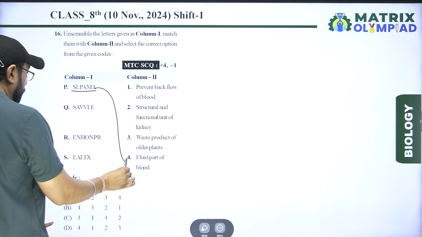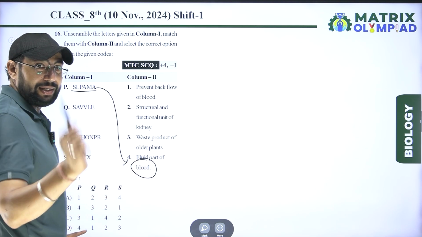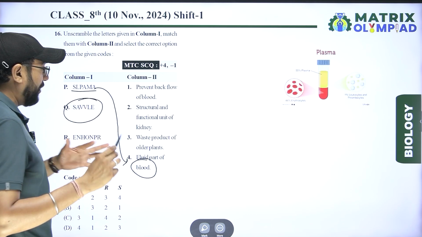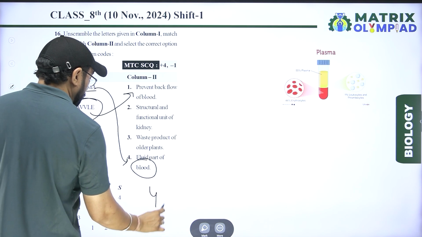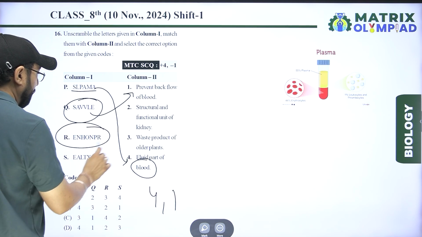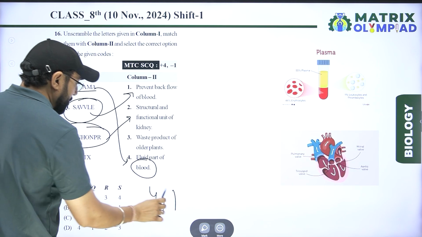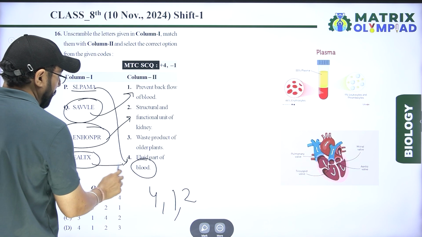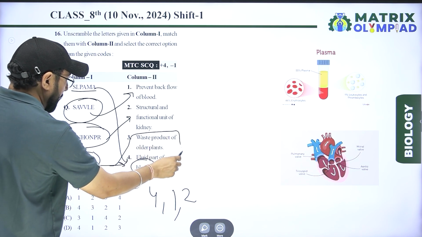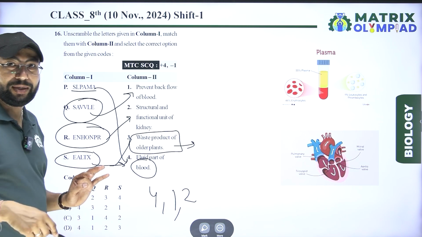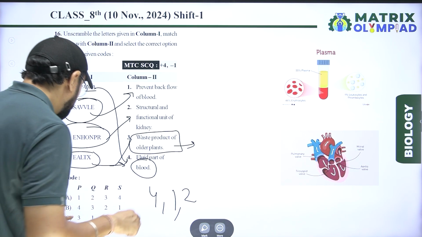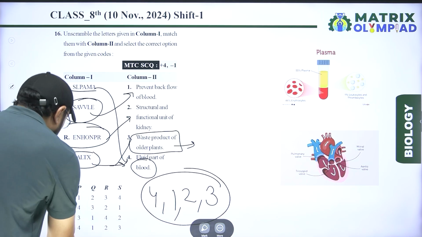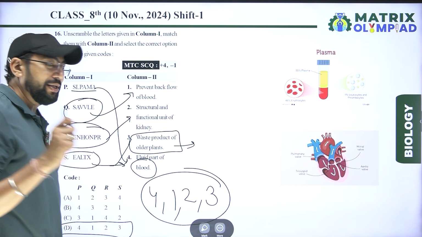Plasma, fluid part of blood, because blood contains plasma and cells. Valve prevents backflow. Nephron, structural and functional part of the kidney. And last, latex, fluid waste product of older plants. So according to these, 4-1-2-3 is correct, and option D is correct for this question.